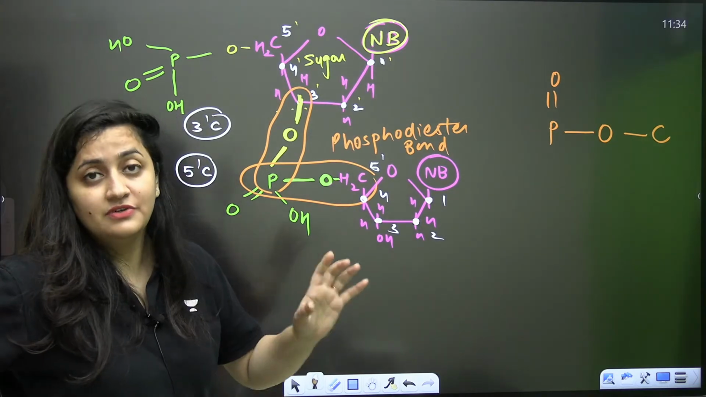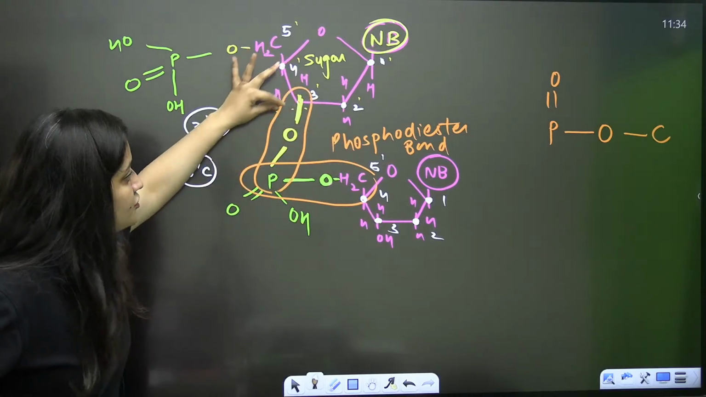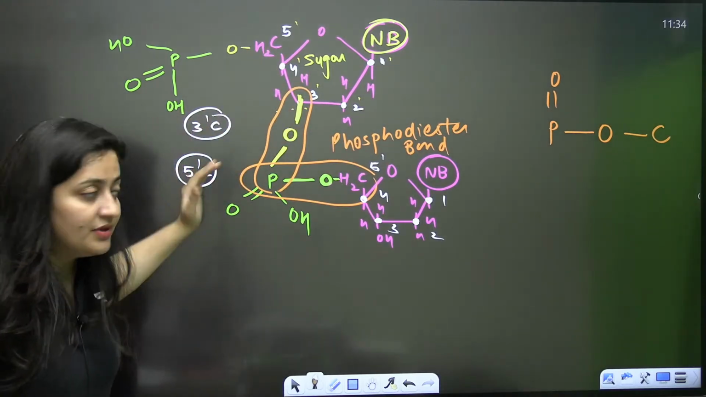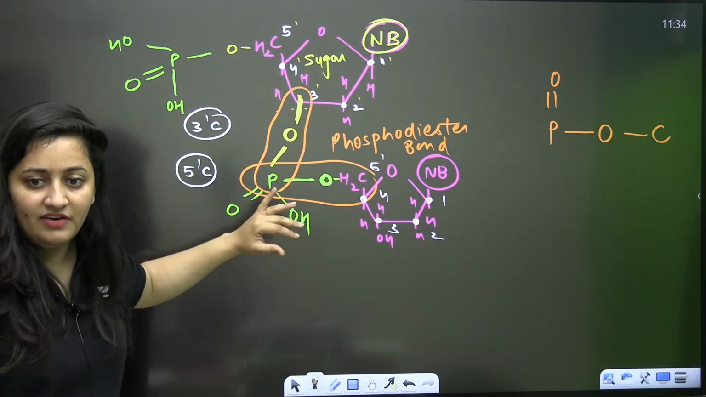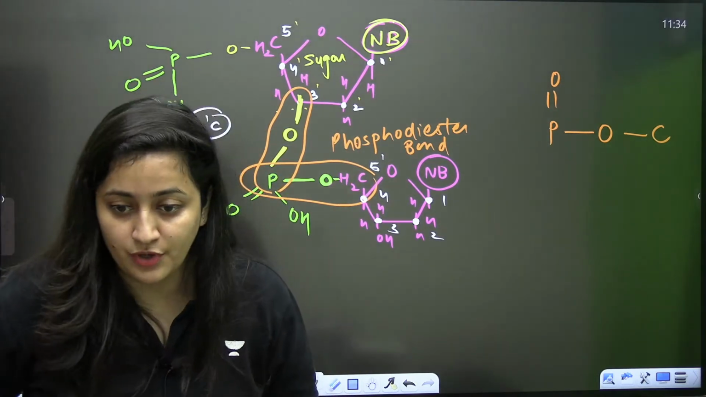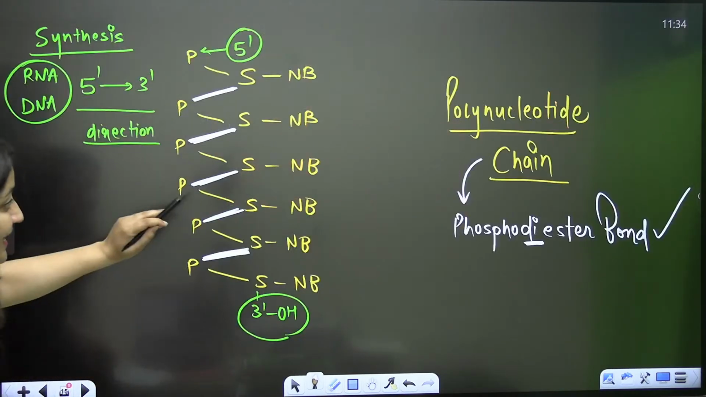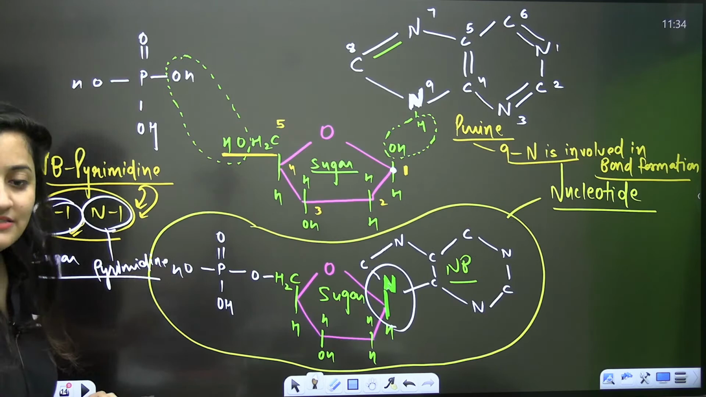I think this is for the first time here on YouTube, when I'm drawing each and every structure and then showing you that this is how water will get eliminated, that's how the bond will form. Otherwise, obviously, I used to put the images and explain that this is how the elimination is going on. But I am making each and everything so that you can understand. So please, please, please revise it after the class.